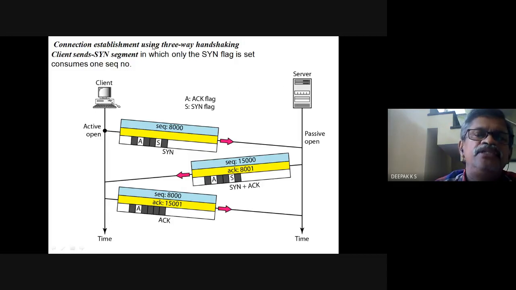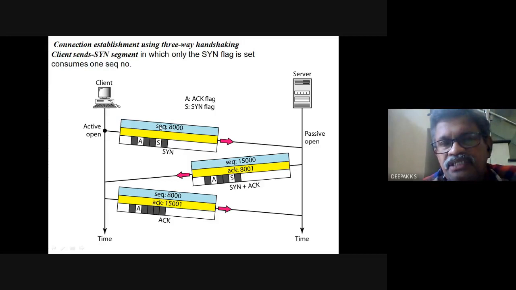Now the client should send a synchronize segment, so the SYN flag should be set. Why this A is here, I don't know. I have taken this from the book. Suppose the sequence number, since there is only the synchronization flag, let that number be 8000, obtained from a random value.